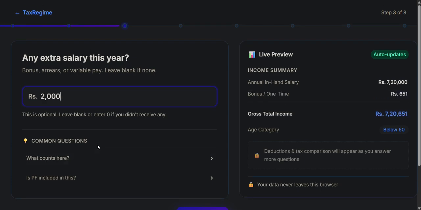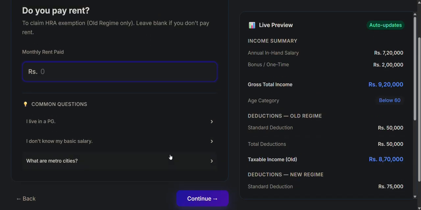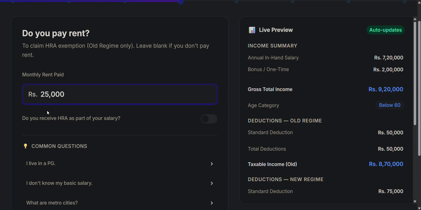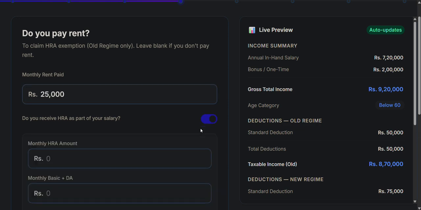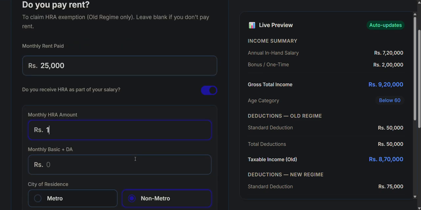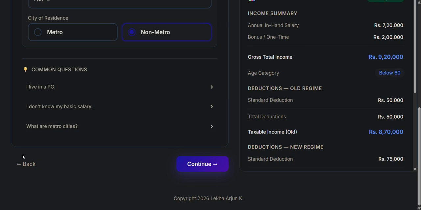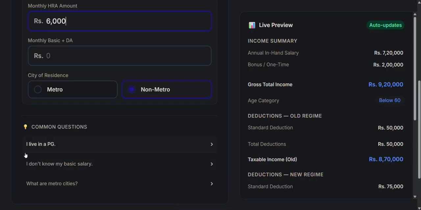And let's say that this person got a bonus of rupees 2 lakhs, and he pays a monthly rent of 25,000, and he also receives HRA of around 6,000, let's say. And as you can see, every section, all 8 sections have commonly asked questions that people may have while trying to fill out this form.